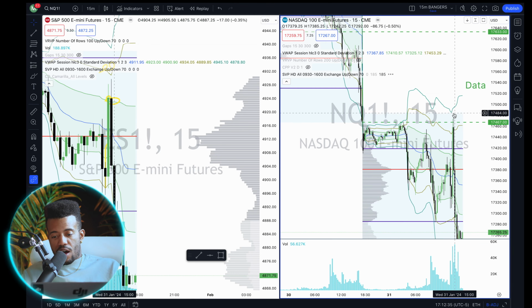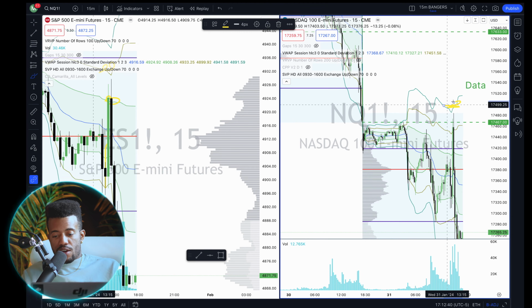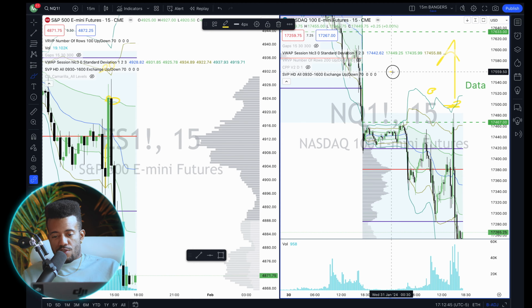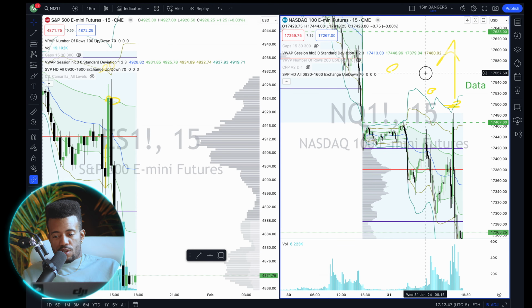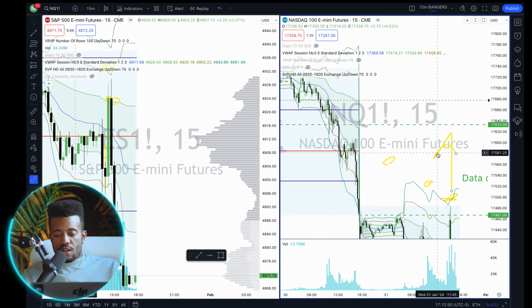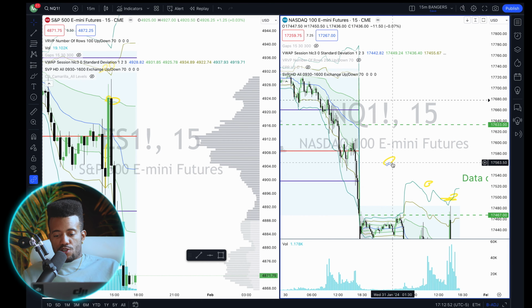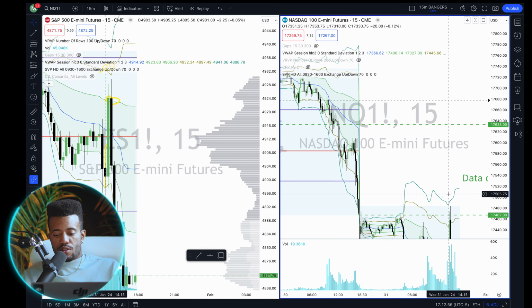This either is going to be the high with this band. You put your stop right outside the standard deviation band, either this high or this thing is rocketing. It's not going to come up and fizzle out here, right? It's going to rocket up to the next major level. Why? Because it's a data event, right? It's going to seek those major liquidity areas. And that's what's key to trading data, guys. It's going to seek out the big areas.